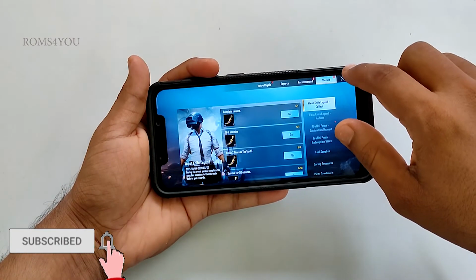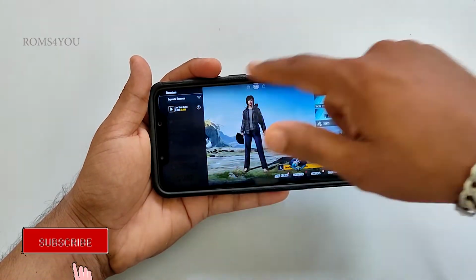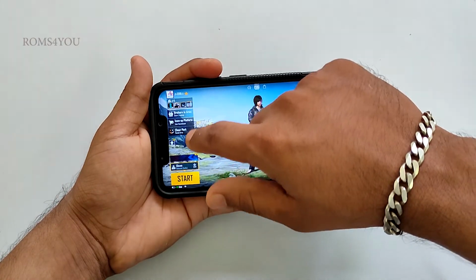So yeah, you can see all maps and resource packs, everything is updated and just ready to play.